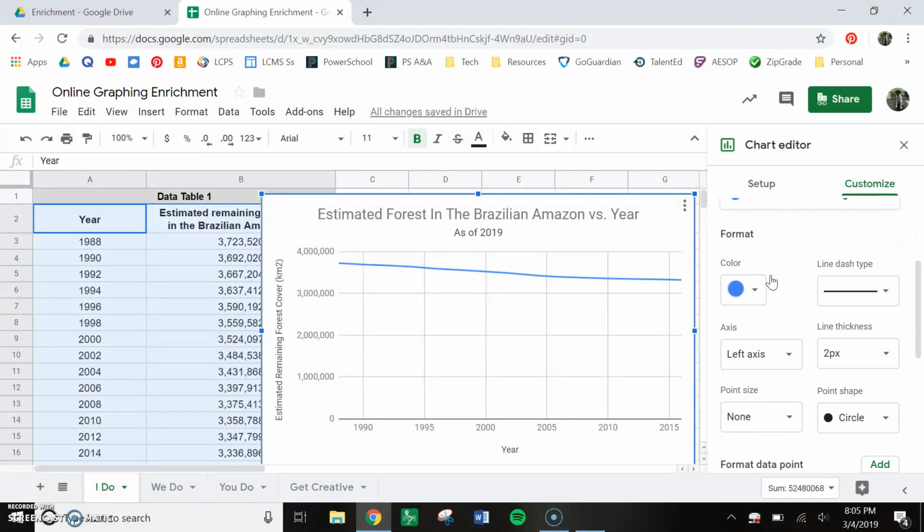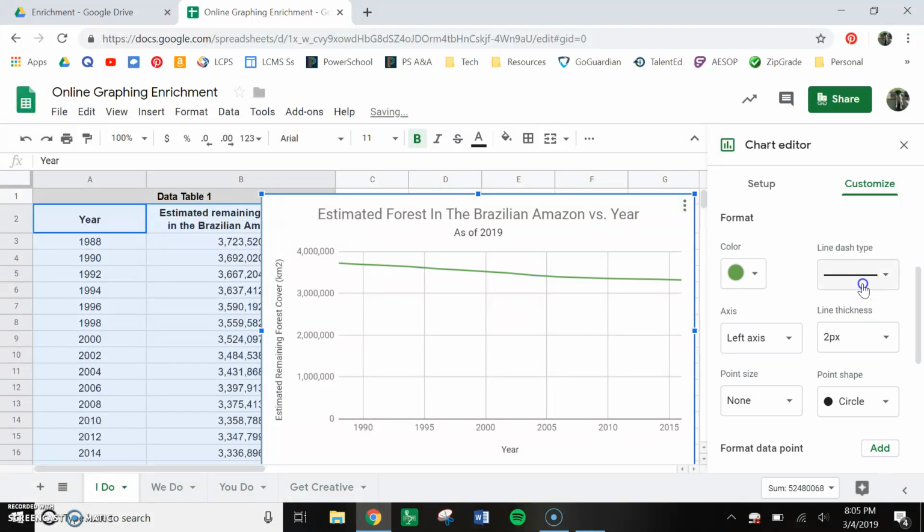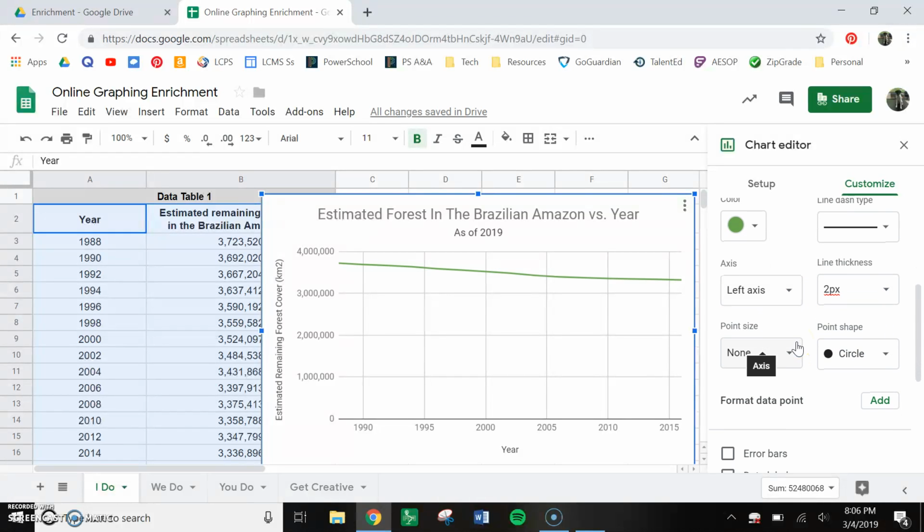What you can play with here is the color. I'm going to pick green because we're talking about trees. You can make it dashed or dotted. Okay, you can do whatever you want. I prefer a line. It's up to you. You can make it a little bit thicker, a lot thicker, or a little bit thinner. If I'm using just one line, I like to keep it at 2.